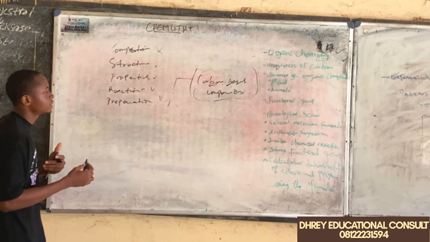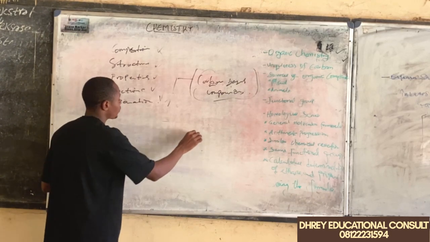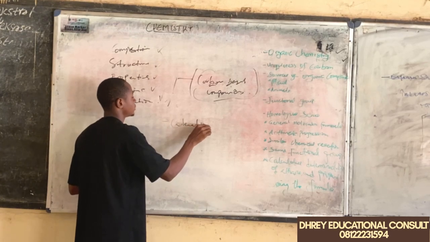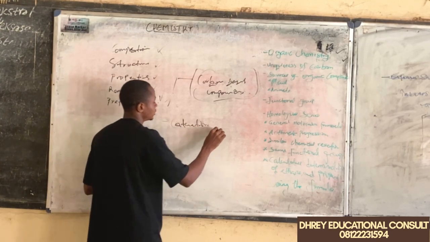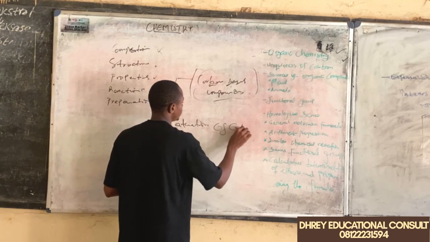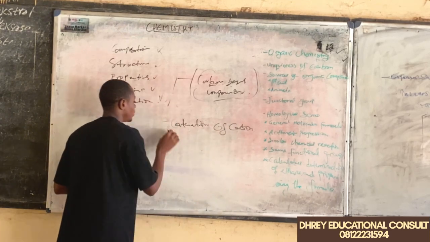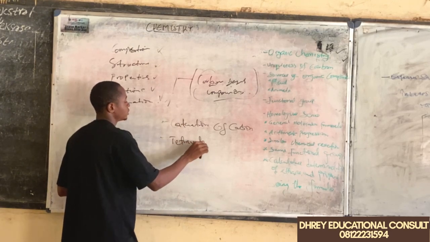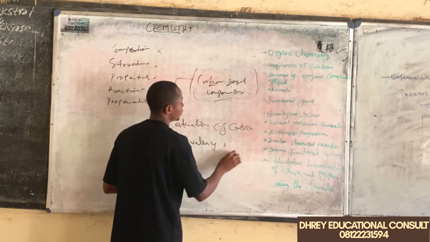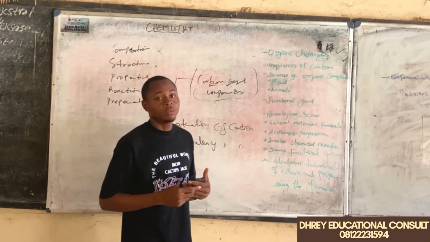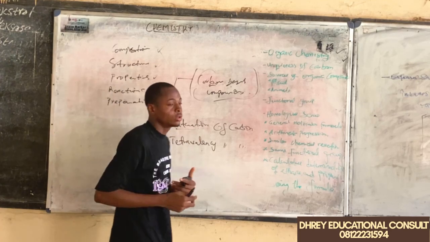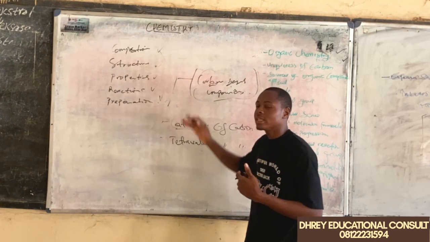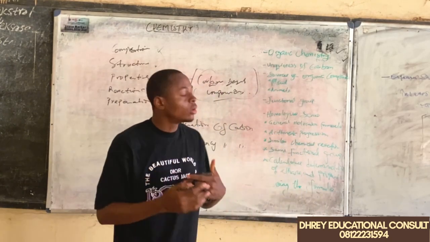Some of those characteristics or uniqueness are things like the catenation of carbon. So we are looking at the catenation of carbon. We are looking at the tetravalency of carbon. When we are talking about the catenation of carbon, we are talking about the ability of carbon to form a stable long chain covalent bond with itself.